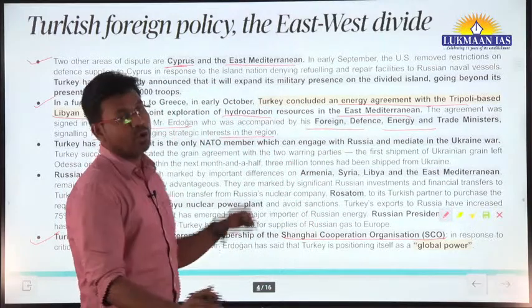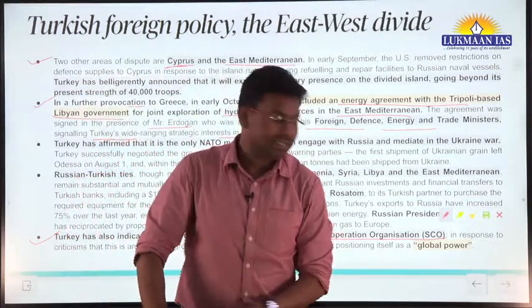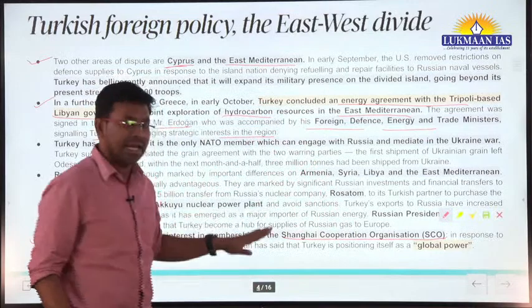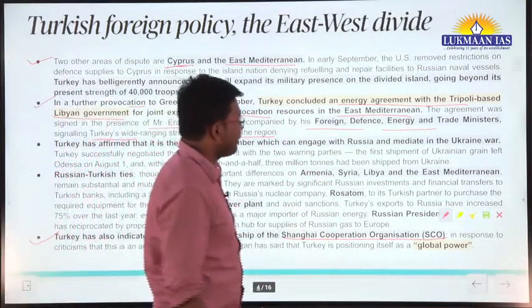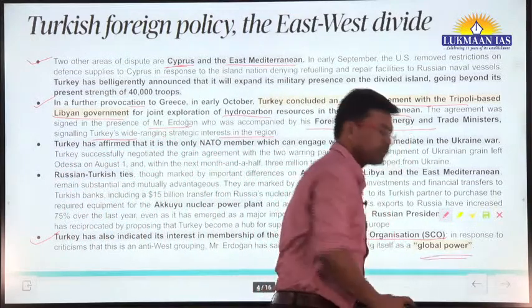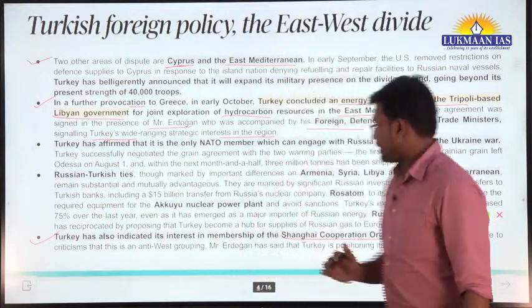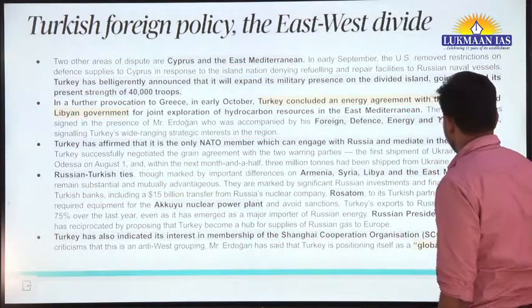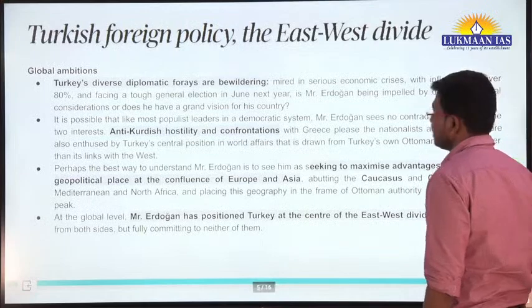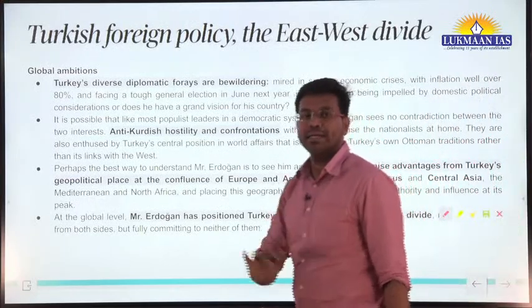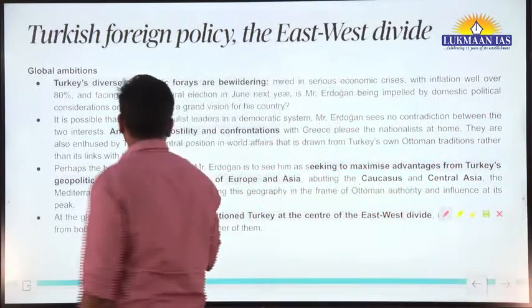So Turkey has also shown its interest in joining this particular security alliance, and once it joins, it can position itself as a global power. Okay, so Turkey has global ambitions. For that, it is taking one or other position time and again.